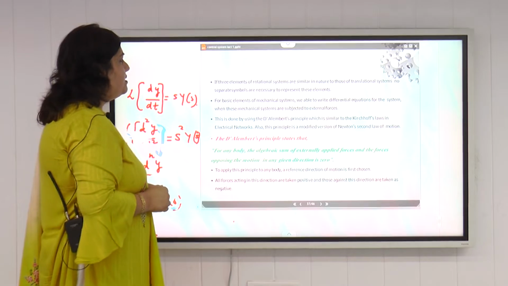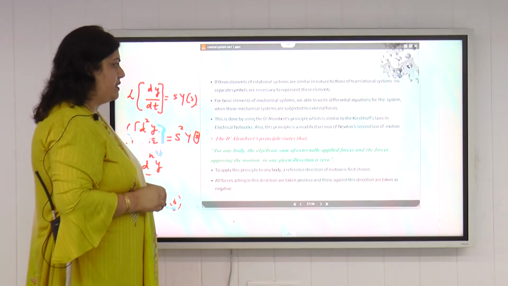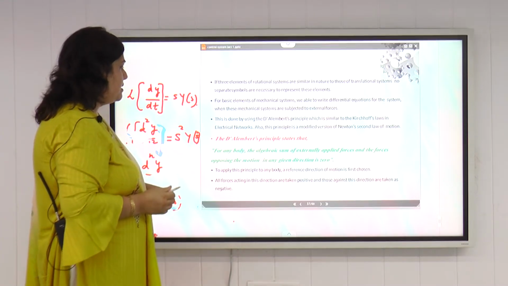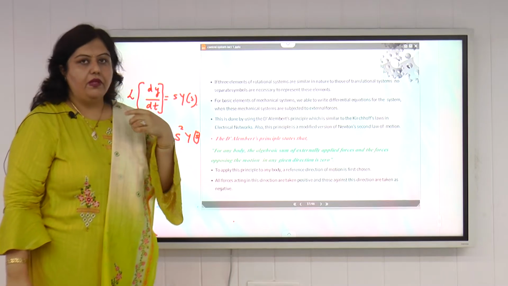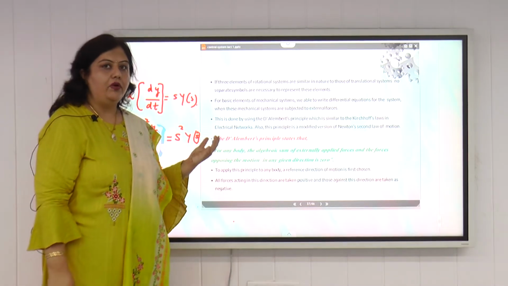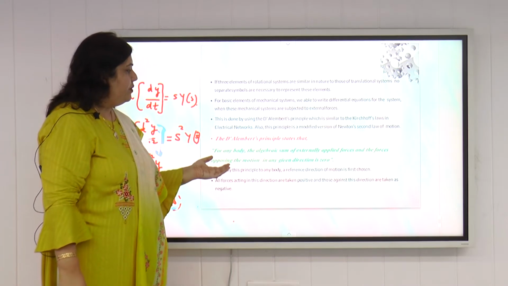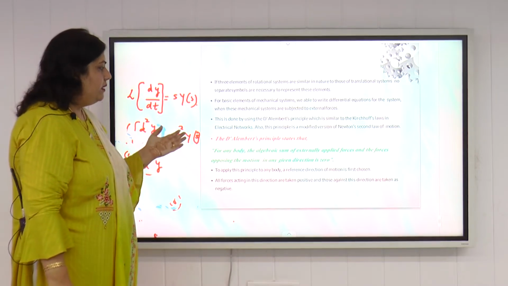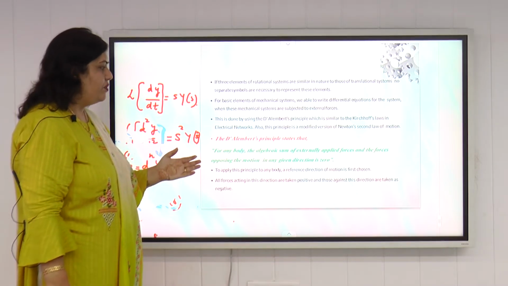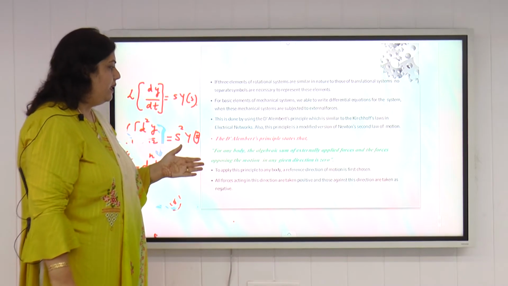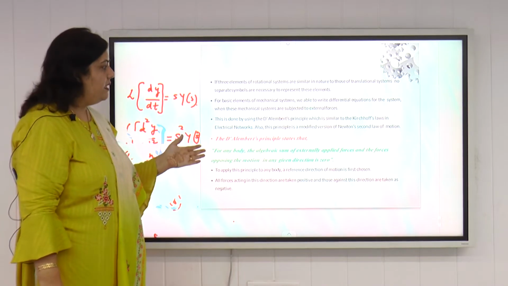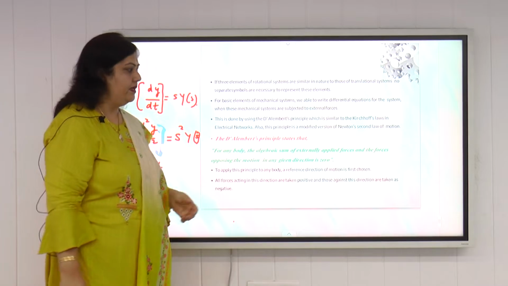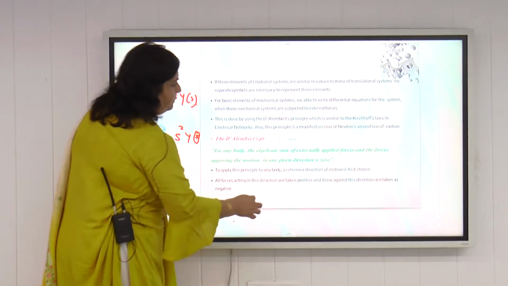If these three elements of a rotational system are similar in nature to those of a translational system, as I have already told, no separate symbols are necessary to represent these elements. As we use the KVL and KCL basic laws for the mathematical modeling of any electrical system, for mechanical systems we use D'Alembert's principle. What is D'Alembert's principle? It states that for any body, the algebraic sum of externally applied forces and the forces opposing the motion in any given direction is 0. This is the principle that we will use for the mathematical modeling of any translational or rotational mechanical system. We will take examples for that.